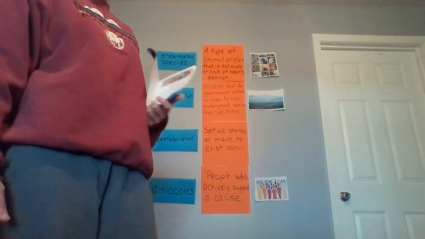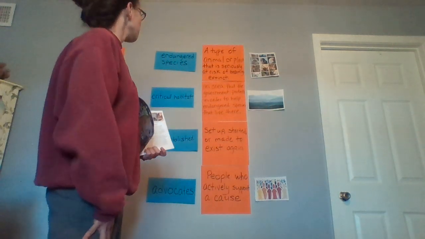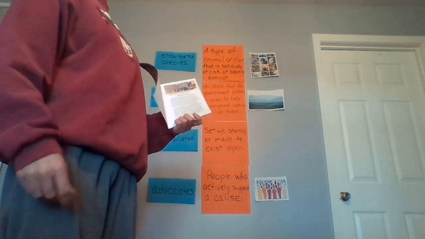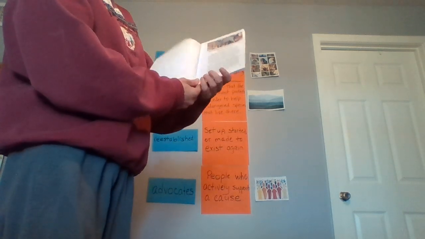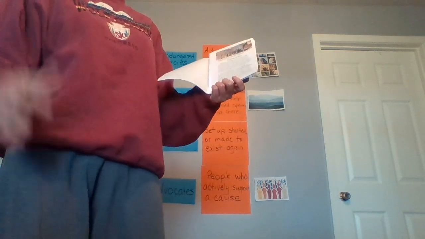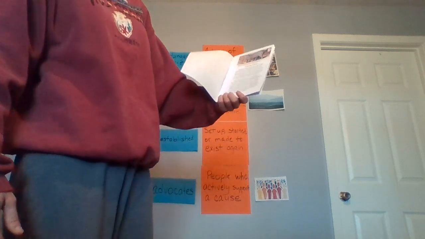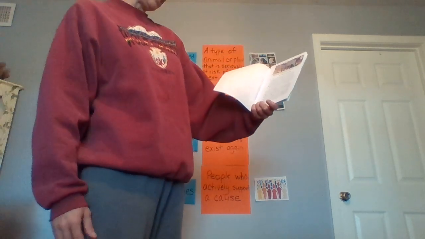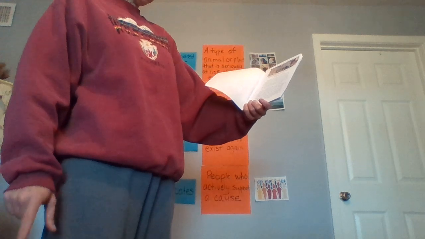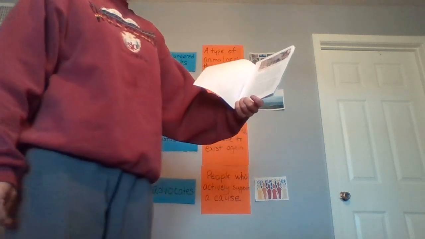Now, what did we say endangered species were? A type of animal or plant that is seriously at risk of becoming extinct. Extinct means there will be no more. That means it's illegal to kill them and that the government must protect them and their habitat.